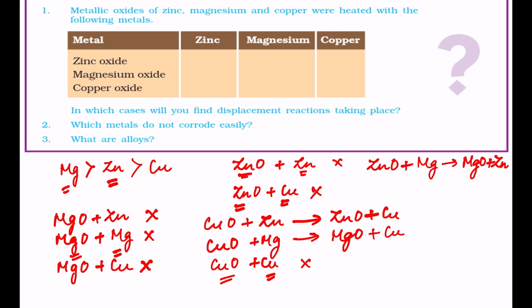Which metals do not corrode easily? Gold and platinum are noble metals. They do not react. Their chemical reactivity is very less and they do not corrode easily.